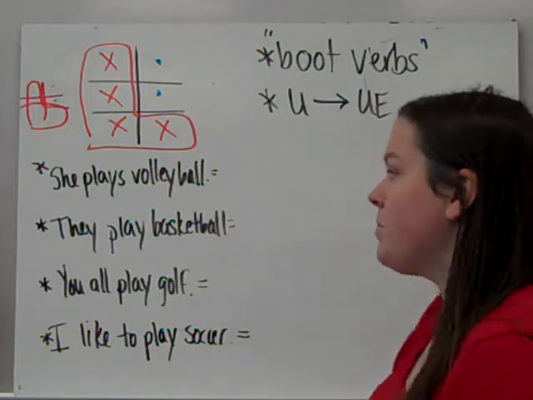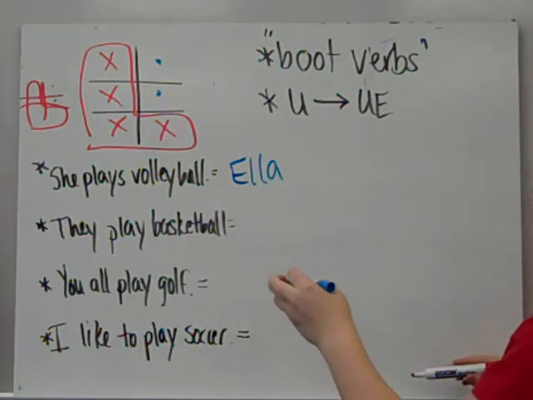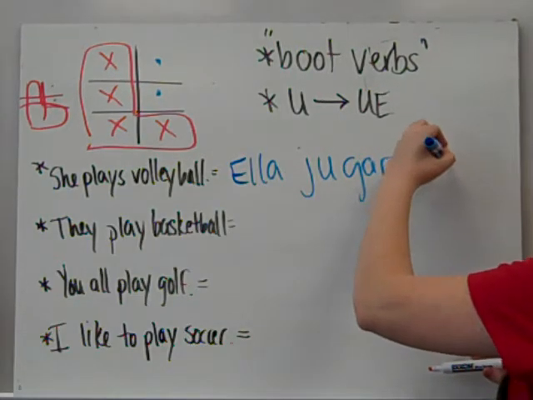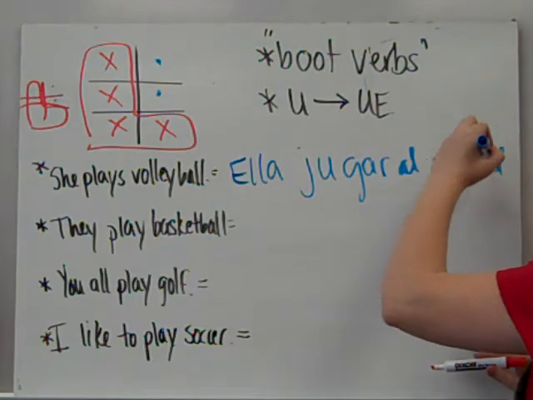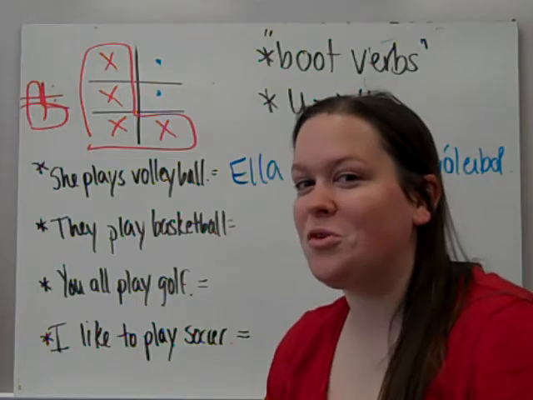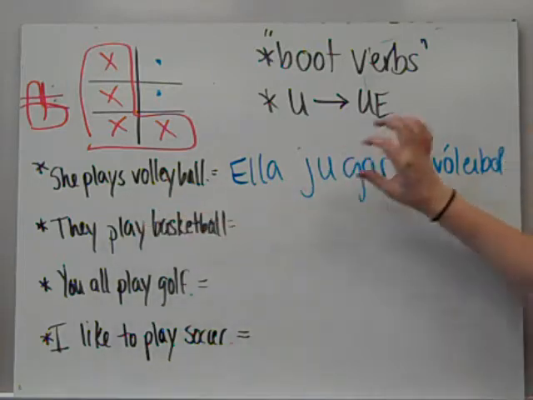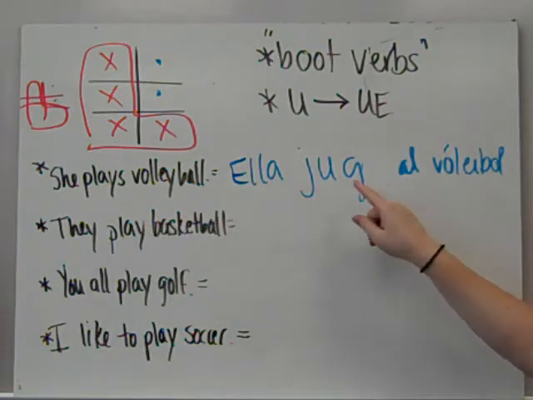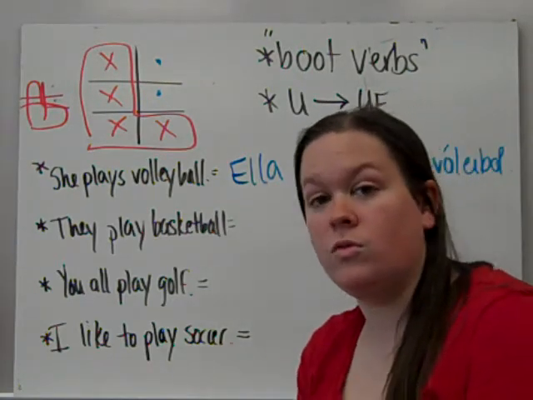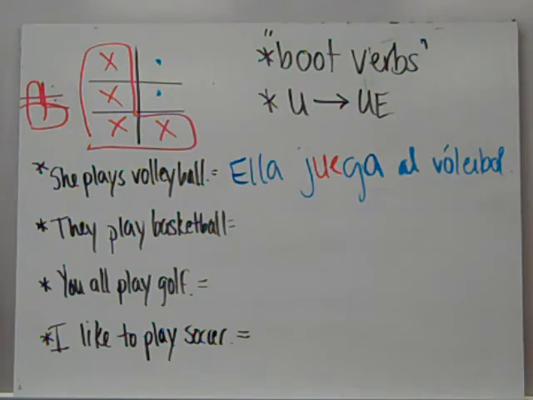So now we're going to practice a little bit. She plays volleyball. Subject pronoun for she is ella. To play volleyball is jugar al voleibol. I'm thinking the accent goes on the O, but I might be wrong, so check your vocab. So here's an infinitive, to play volleyball. Very first thing we need to do when conjugating is cut off the end. She plays is going to end in A, and because the subject is not one of the nosotros, vosotros, that U is going to change to UE. She plays volleyball.